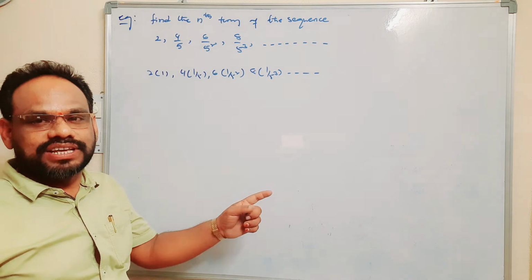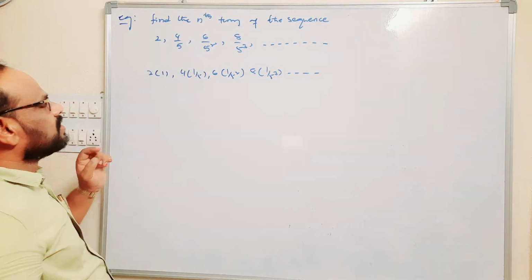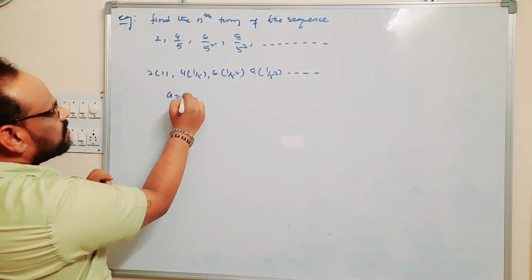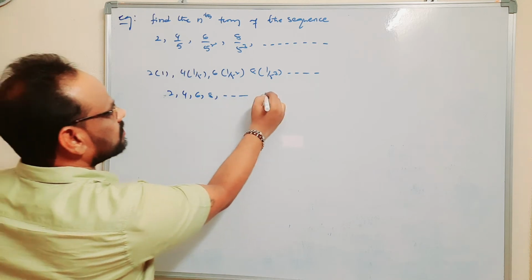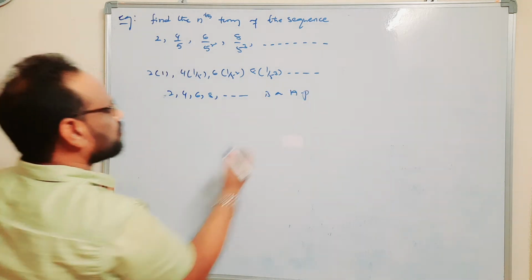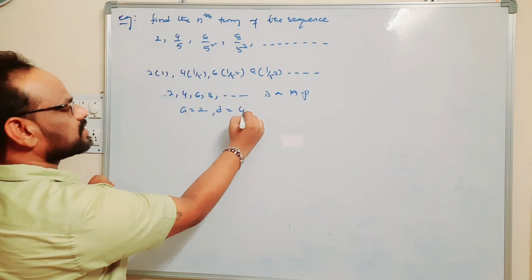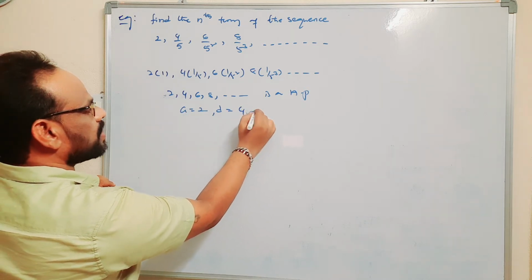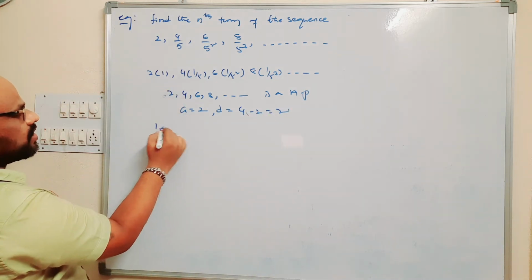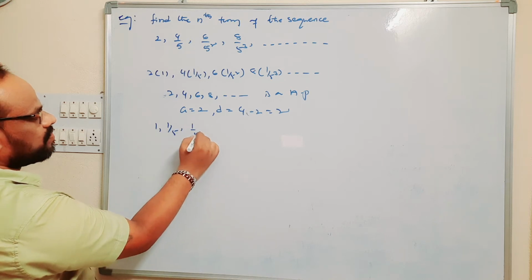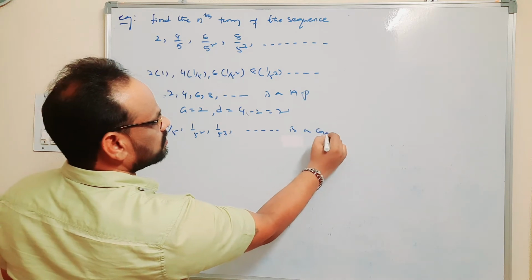So the given sequence is clearly an arithmetic and geometric progression. We know that the AP here is 2, 4, 6, 8 and so on. The first term is a = 2, and the common difference is d = t2 minus t1, which is 4 minus 2, equals 2. Write the GP here: 1, 1/5, 1/5 squared, 1/5 cubed and so on is a geometric progression.